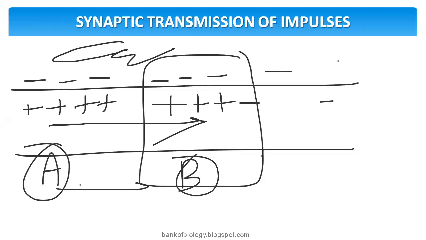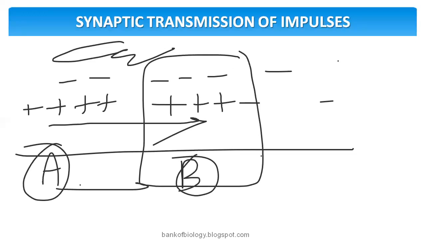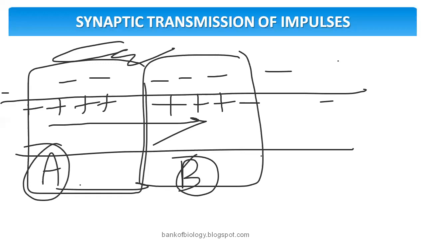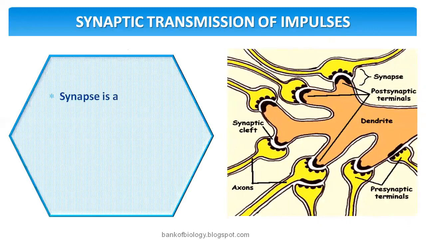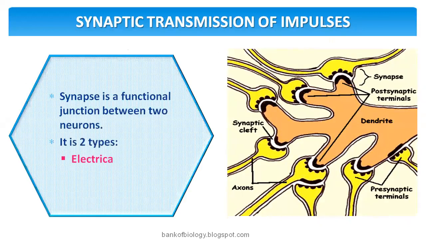So then after that, A will become normal. That means the outer becomes positive and the inner becomes negative. I'm not going to explain that in total today. We have already taken two classes for conduction and propagation of nerve impulse. Only the new point here, A to B and B to A transfer, you need to remember.